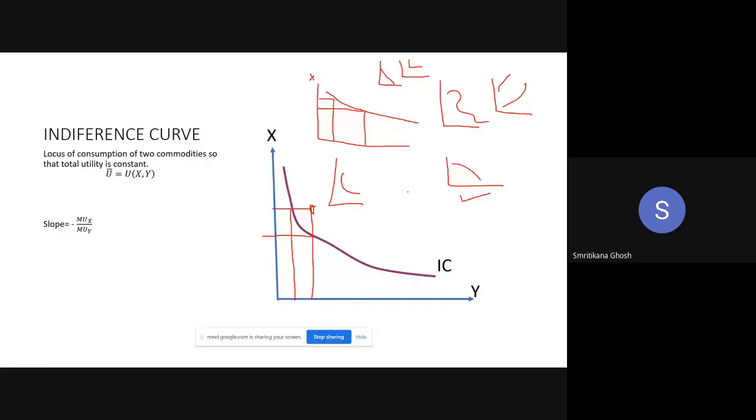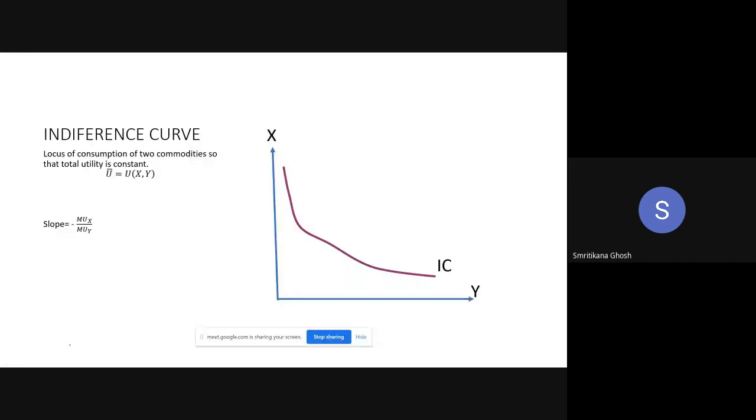So this is the thing. Different types of indifference curves are there, as she was asking, and we will explain all of them one by one. My only problem is the time. If I have the time, I will definitely discuss all, because it's a large chapter. Anyway, now after getting the indifference curve, logically we can understand it is negatively sloped. But what is the exact value of its slope? That we are going to find out.